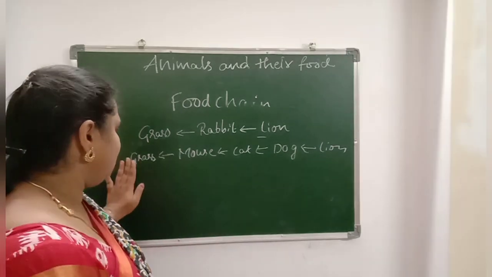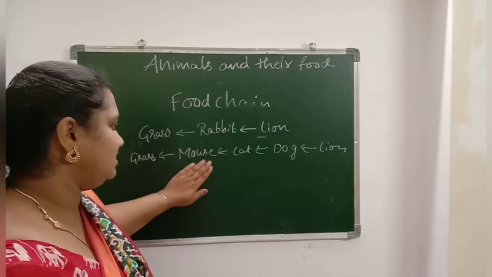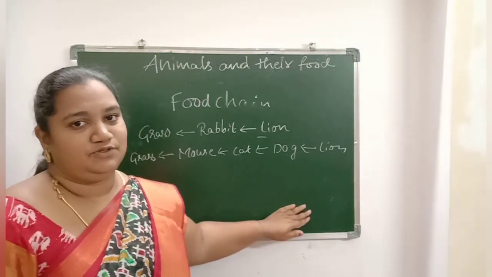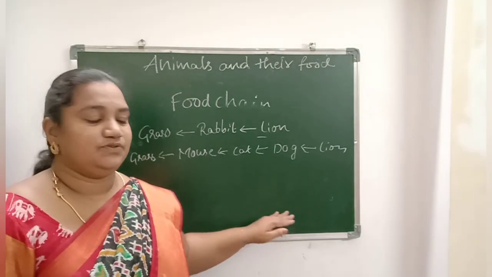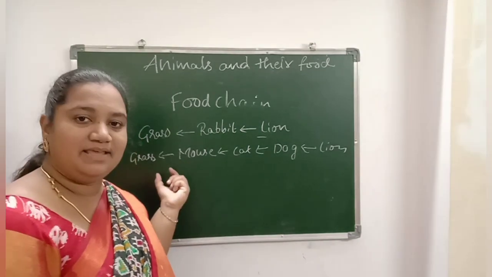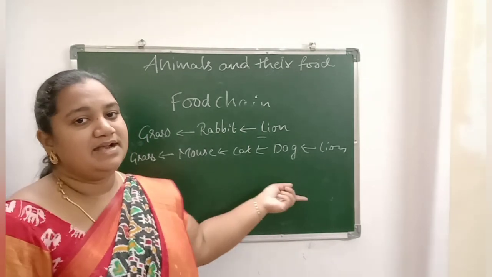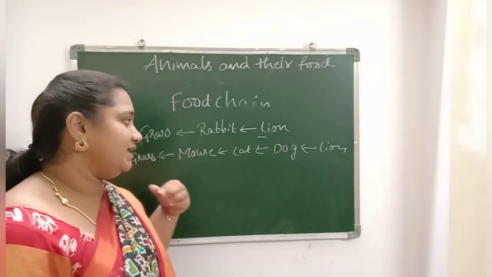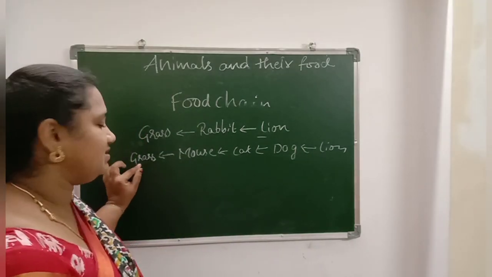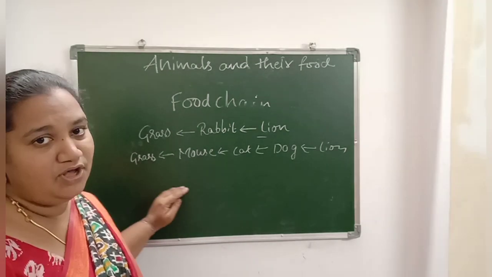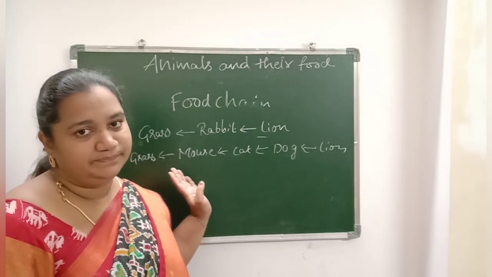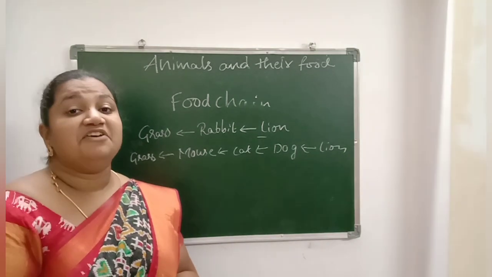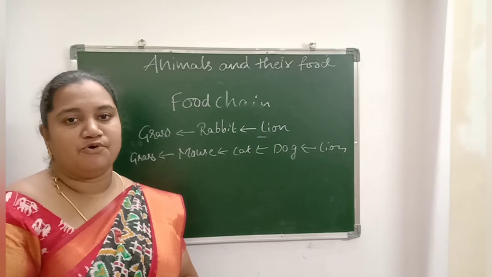So this grass is the producer and this is the primary consumer, and these are called secondary consumers. So the herbivores are nothing but primary consumers, and the carnivores are nothing but secondary consumers. So grass is nothing but producer. All the living organisms depend upon the producers. Producers are also living organisms which prepare their own food.